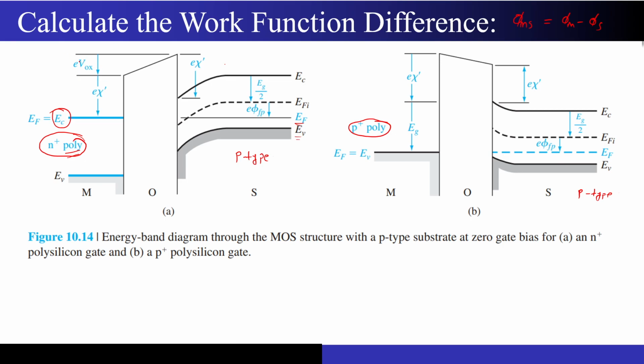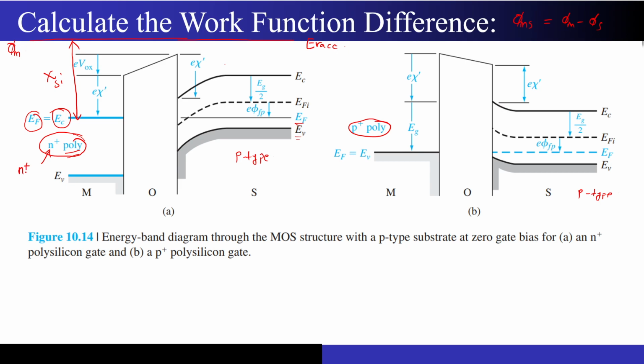Now I will first write the phi m for this particular n plus poly case. If I assume an E vacuum level like this, then first of all I have this chi Si, that is the electron affinity. And note that the Fermi level is exactly the same as the conduction band. Now why did this happen? Just see the sign of n.